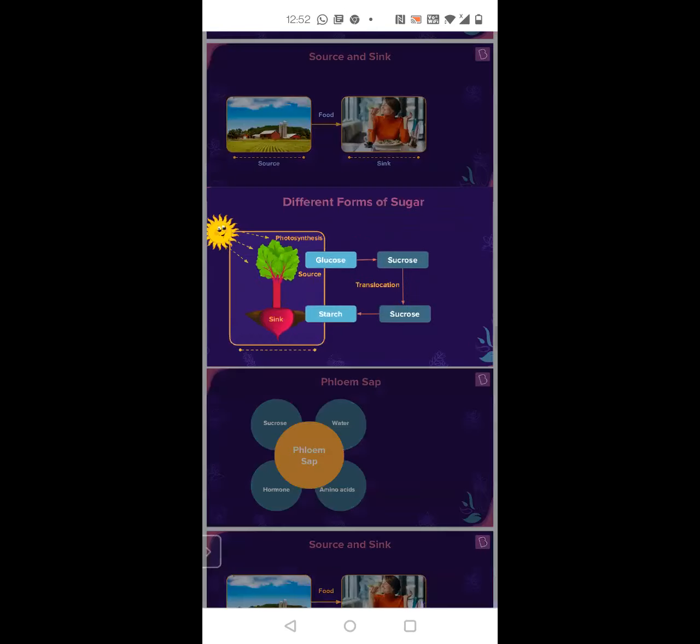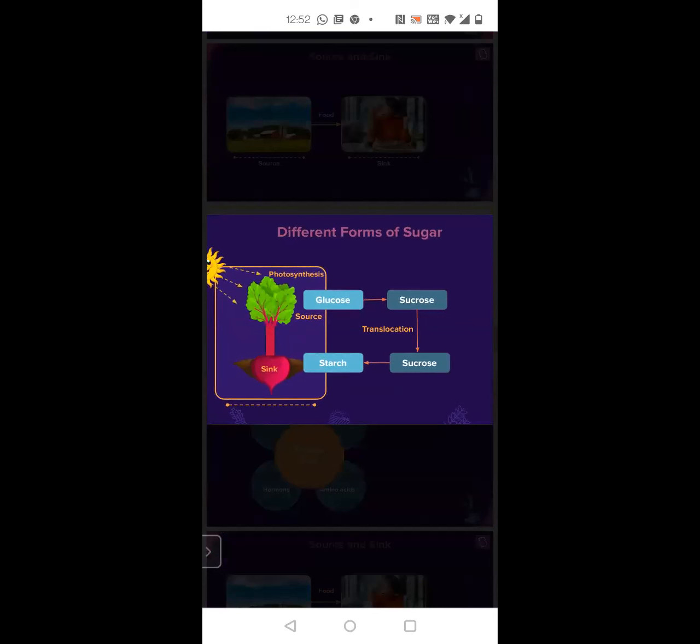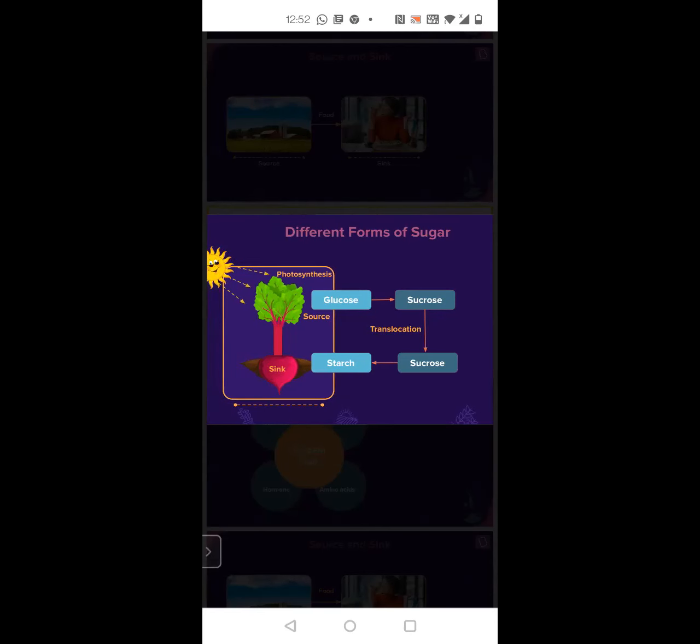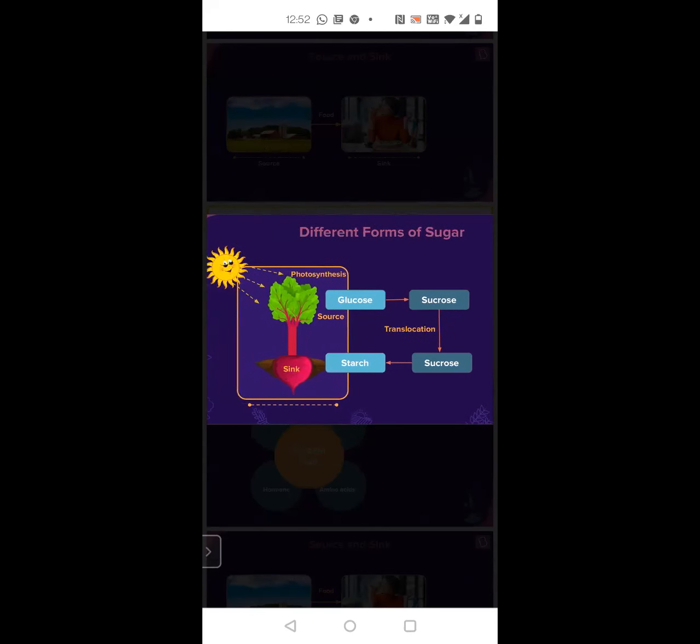Where the glucose is produced will be your source, generally the leaves. It is converted to sucrose and transported, and that transportation is called translocation. Sucrose is then converted to starch and stored in the sink, the organ where it is stored.